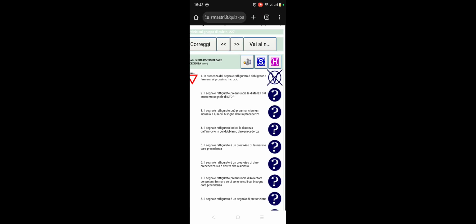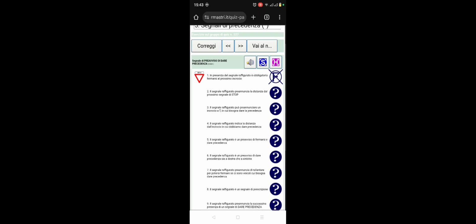If vehicles are coming, give them the right of way before you can go. So let's go to the question. In presenza del segnale raffigurato, in the presence of this sign figure, è obbligatorio fermarsi al prossimo incrocio. So in the presence of this sign figure, it is mandatory to stop at the next junction. No, it's false. It's not mandatory. Reach the junction, look to your right and your left. If vehicles are coming, give the right of way. If vehicles are not coming, you can go. It's not mandatory to stop.